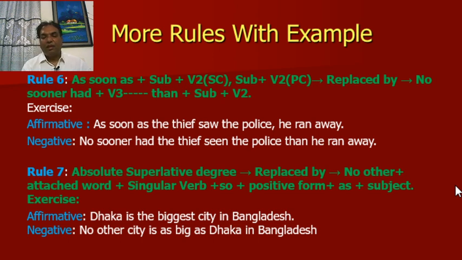Affirmative. Dhaka is the biggest city in Bangladesh. This is the absolute superlative degree. Negative. No other city is as big as Dhaka in Bangladesh. This is also positive degree, but this is a negative sentence.